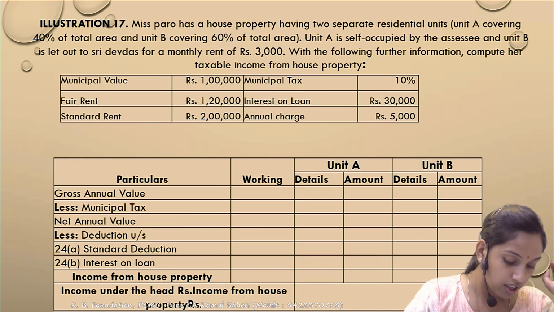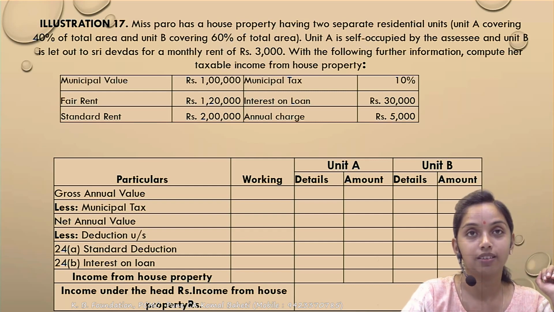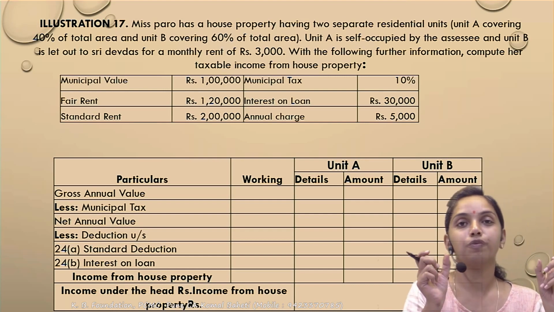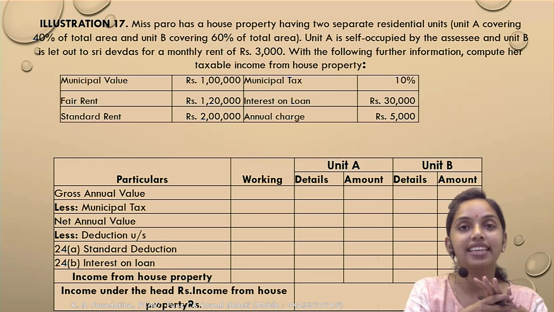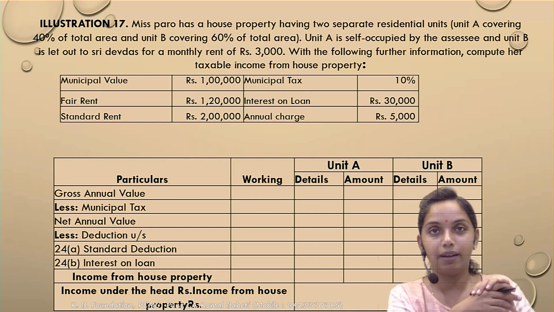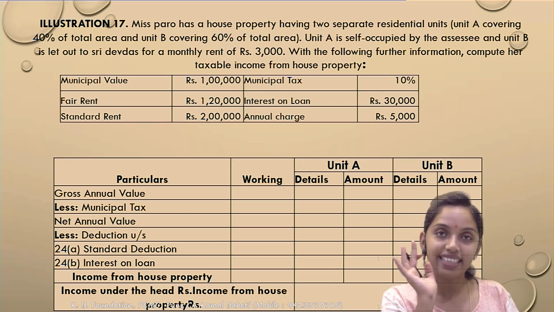Next, the property B has been let out to Sri Devas on a monthly rent of 3,000. Correct. तो property B क्या हुई है? Let out हुई और rental कितना मिल रहा है? 3,000 मिल रहा है. So when one portion of the property is self-occupied and another is let out, we consider both units as separate house properties under the income tax. Correct. So unit A would be considered self-occupied and unit B would be considered as a let out property.